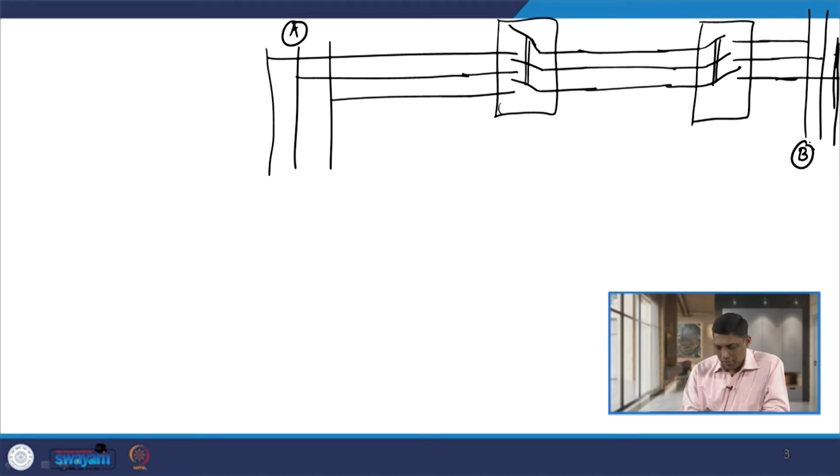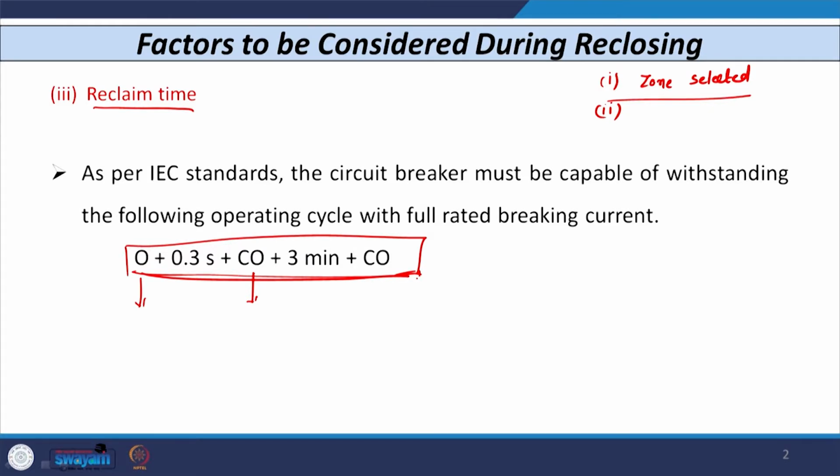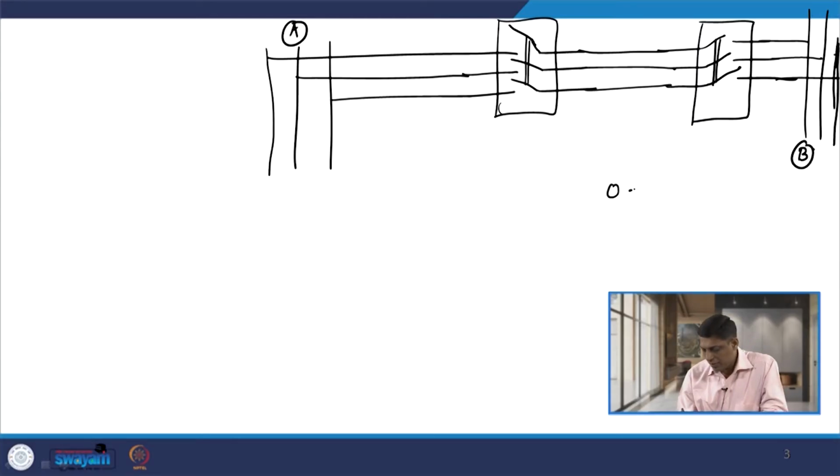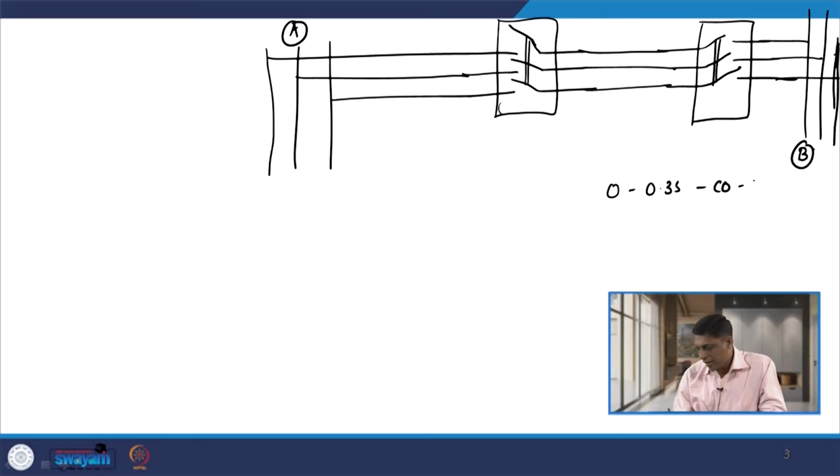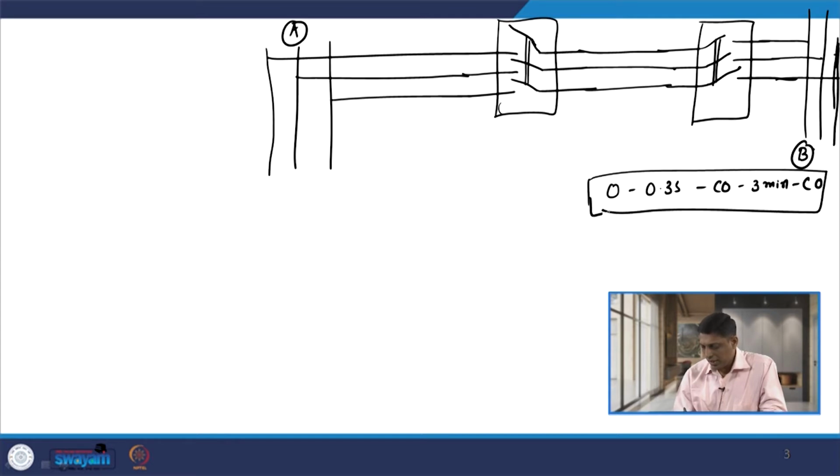Now, what is the meaning of this sequence? You can see this sequence: it is opening, then 0.3 second delay, then you have the CO, then 3-minute delay, and then you have again CO. So, let us understand what is the meaning of this.